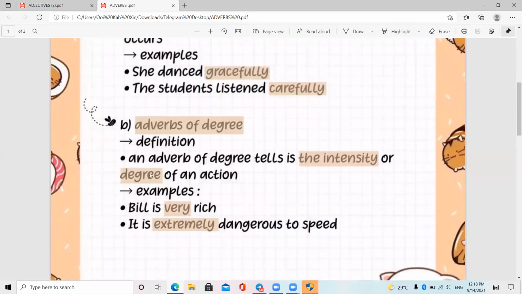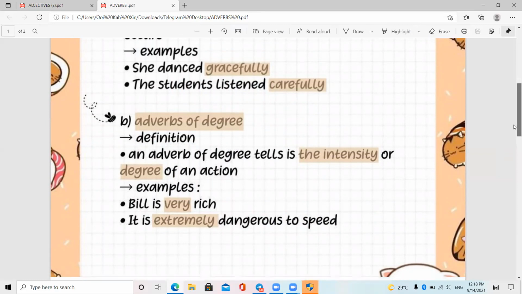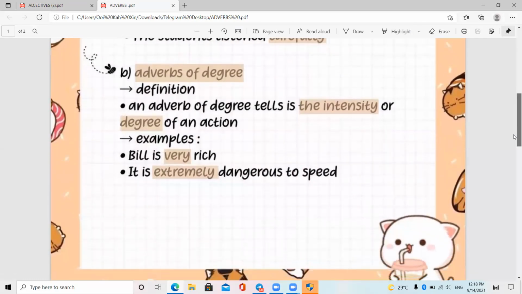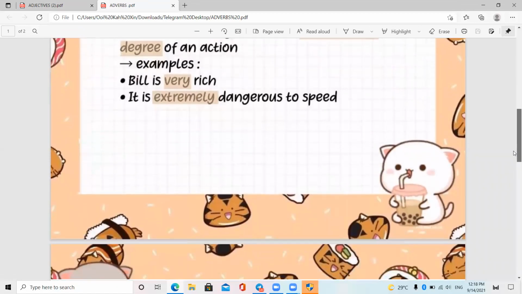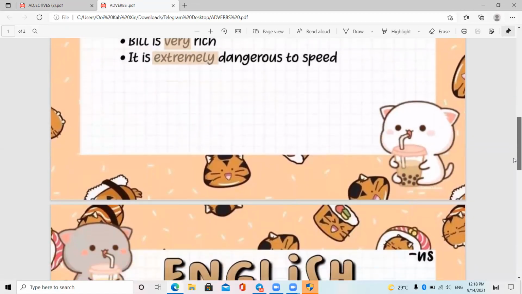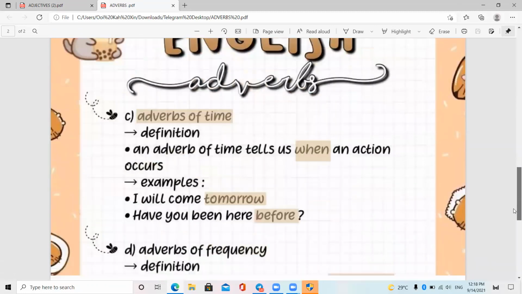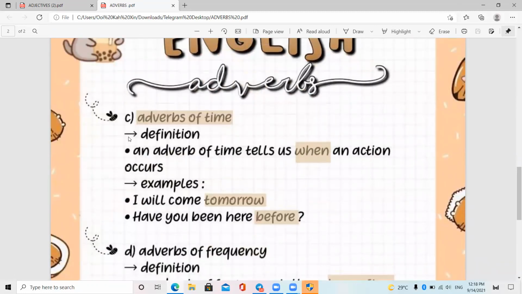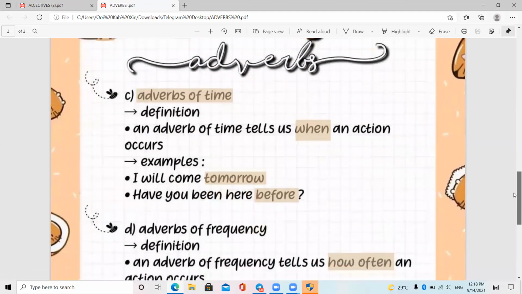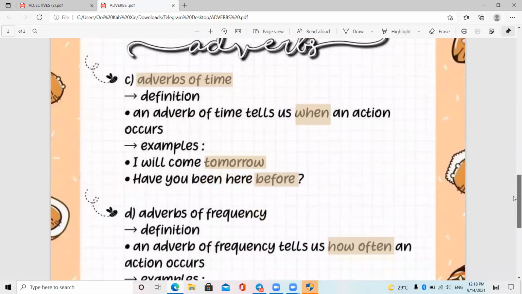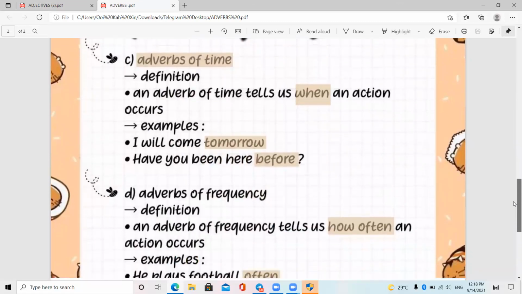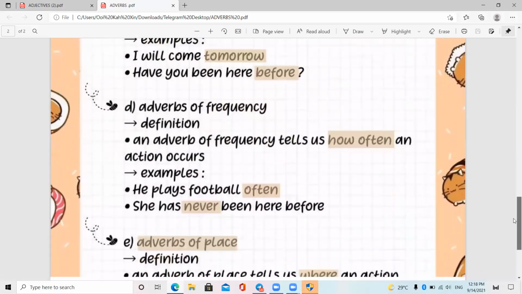Adverb of degree definition: an adverb of degree tells us the intensity or degree of an action. Example, Bill Gates is very rich, it is extremely dangerous to speak. Adverb of time definition: an adverb of time tells us when an action occurs. Example, I will come tomorrow. Have you been here before?